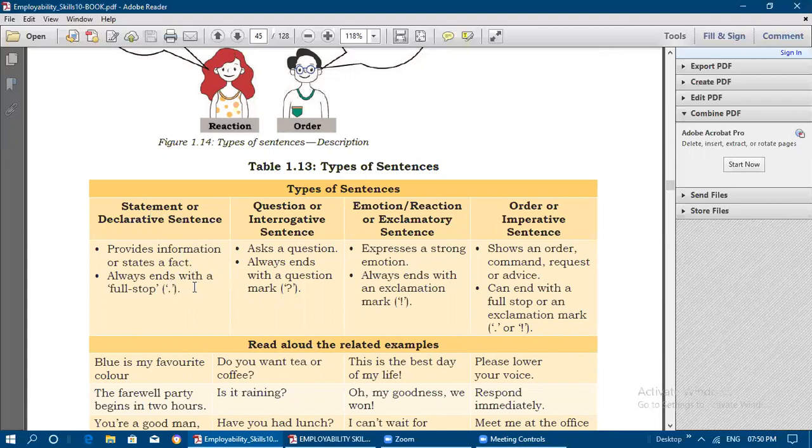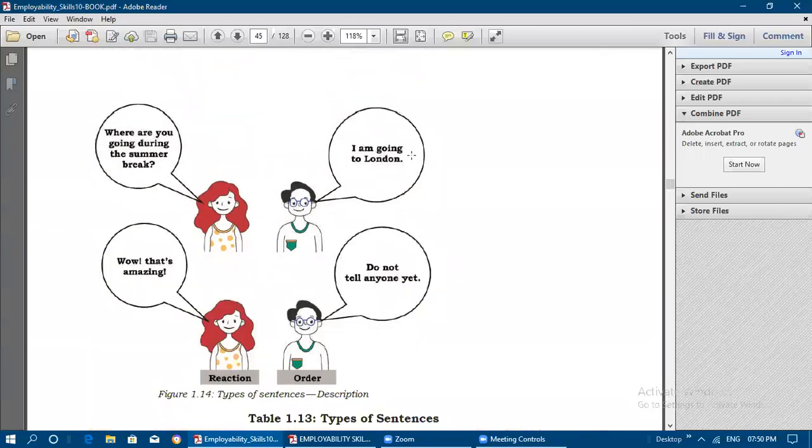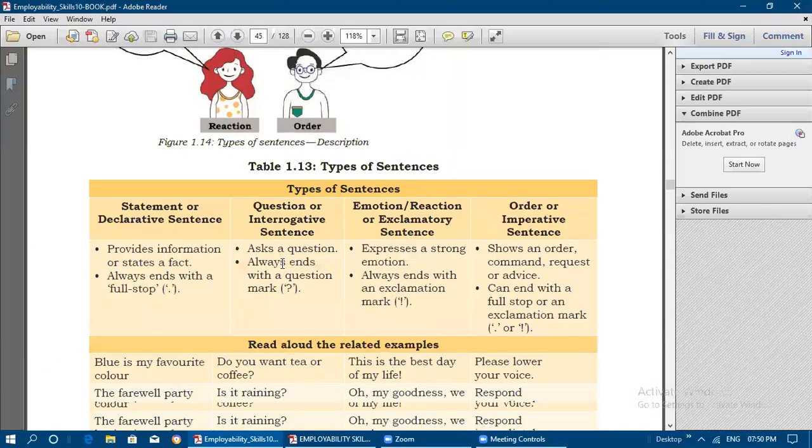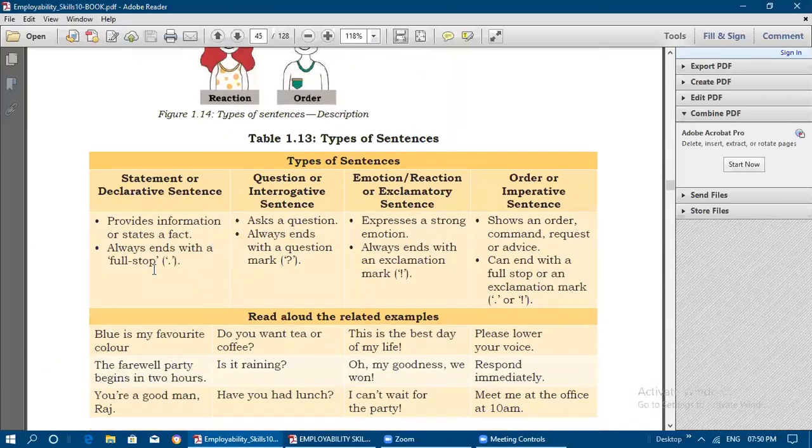Always it will be ending with a full stop. So for here, I am going to London. This is a statement or a fact. Okay, it is ending with full stop only.